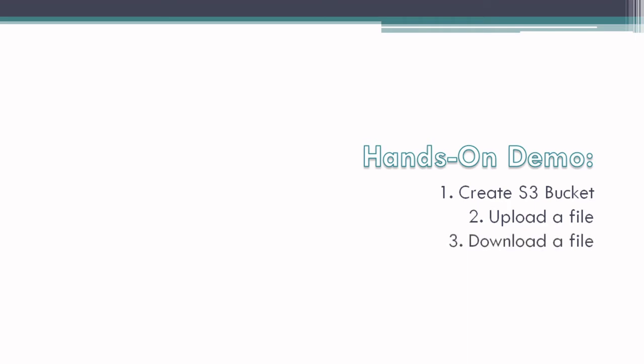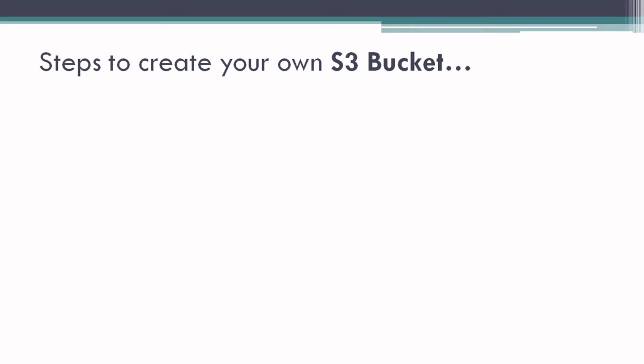So now we are moving to our second part, that is the hands-on demo. In this demo we will first create one S3 bucket, then we will upload one file, and we will download a file. I will show you all of it step by step. First we will see the steps to create your bucket. In the first step you have to log into your AWS Management Console and move to the S3 console. After that you choose create bucket, and then the wizard will open.